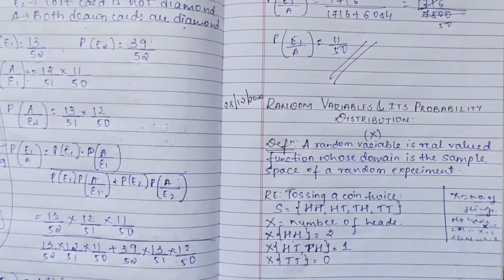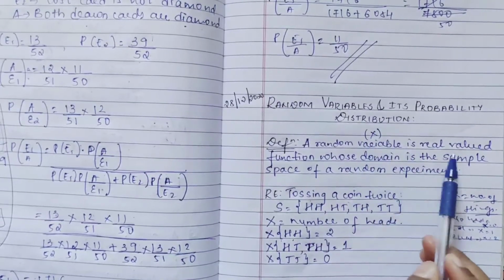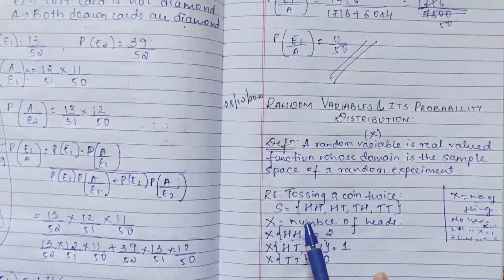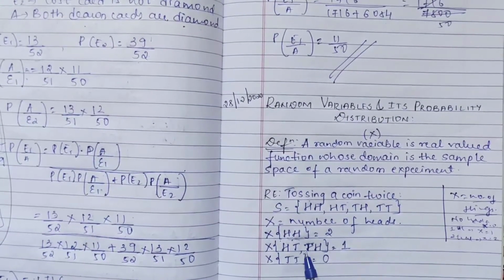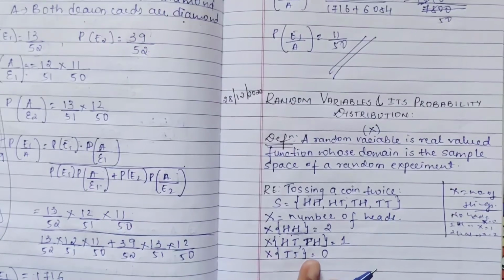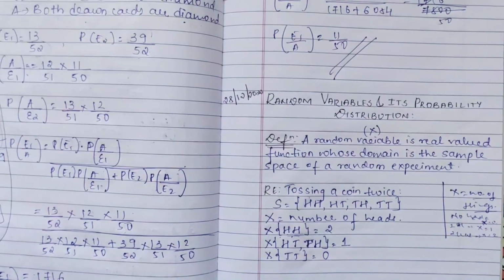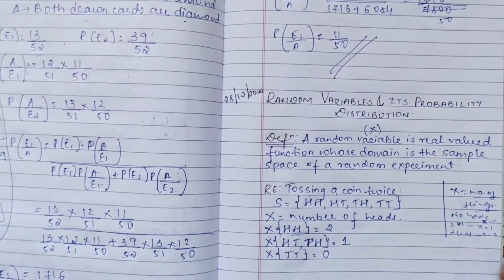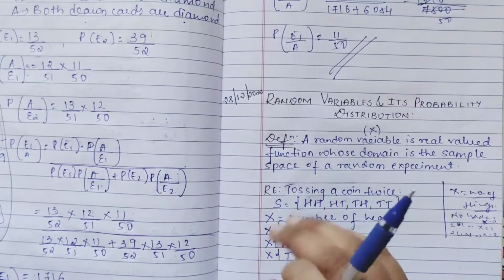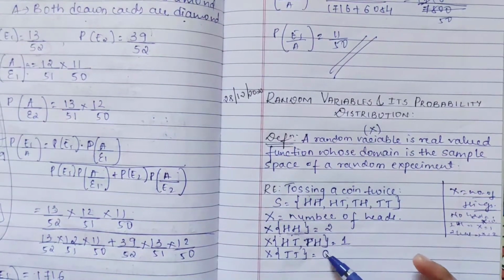Now if you go back to the definition, a random variable x is a real valued function, which means it gives only real values, whose domain is the sample space of a random experiment. We have taken our domain, which is nothing but the sample space of the random experiment. I hope this is clear. Now if you toss thrice and they ask for the number of heads, either there will be no heads, or 1 time, 2 times or 3 times. So the number of values will be 4: 0, 1, 2, 3. Here, for two tosses, the number of values of x is 3: 0, 1, 2.